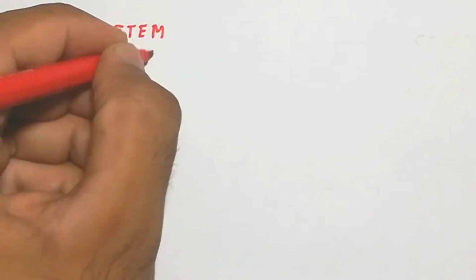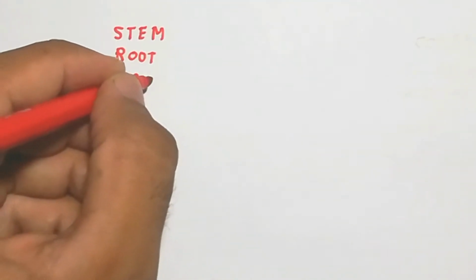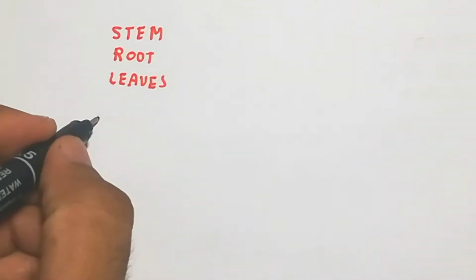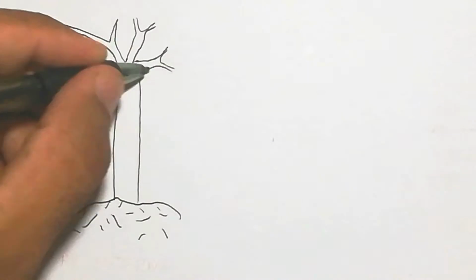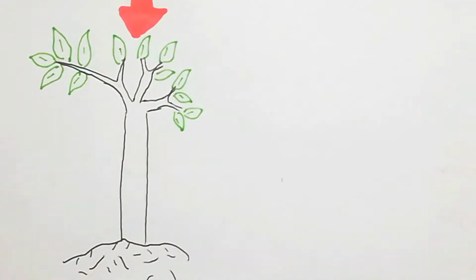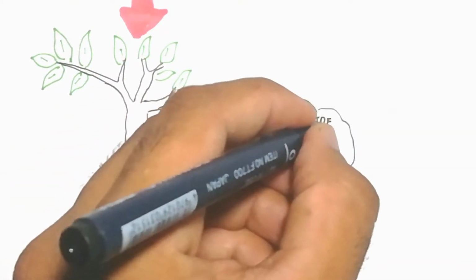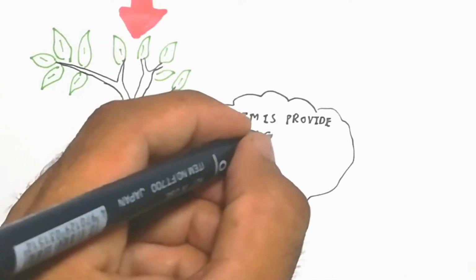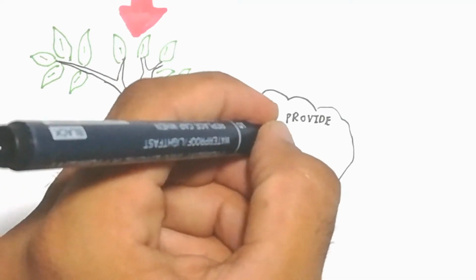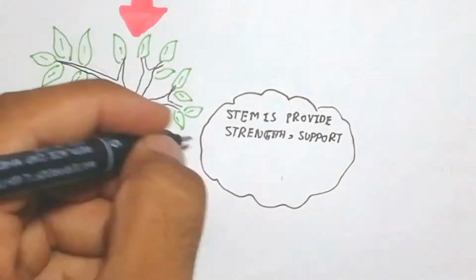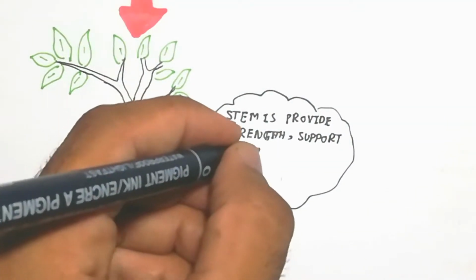So a plant is made up of stem, root and leaves. The stem has the major important role to support the plant in the environment, because the wind and some other major causes bend the plant, and light can wilt the plant. So in opposition, the stems provide strength, support, hardness and keep the plant erect. So that is why it is important.